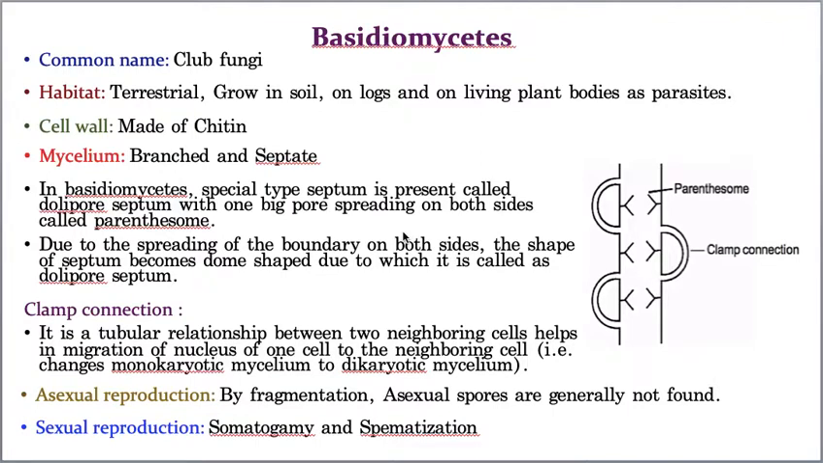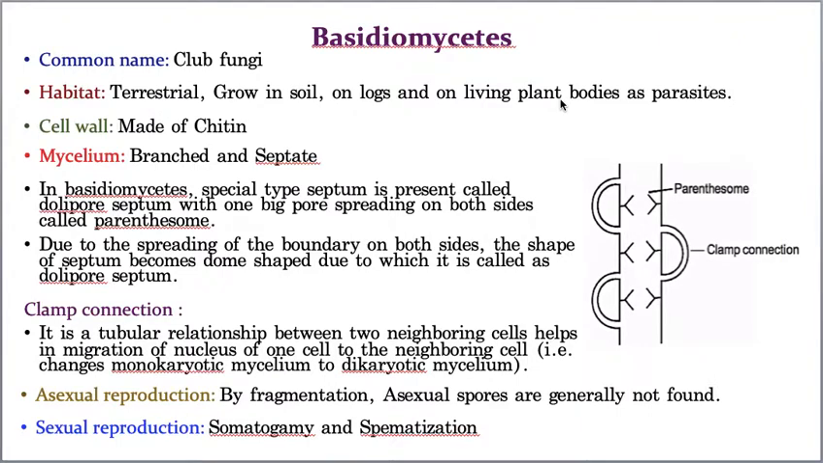Basidiomycetes is commonly called club fungi, and its habitat is terrestrial. Terrestrial means the organisms which live on land. On land they may grow on soil, or on wooden logs, or even on living plant bodies as parasites. But ultimately, they are terrestrial in their habitat. That means they are present on the land.